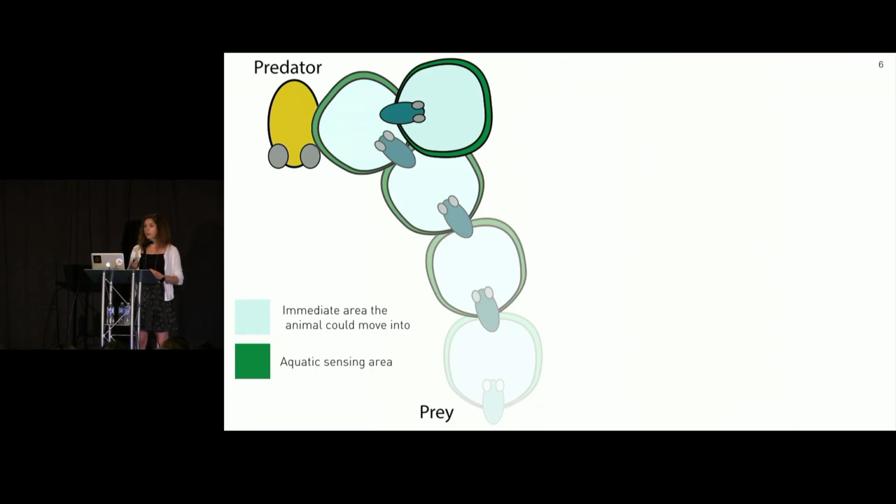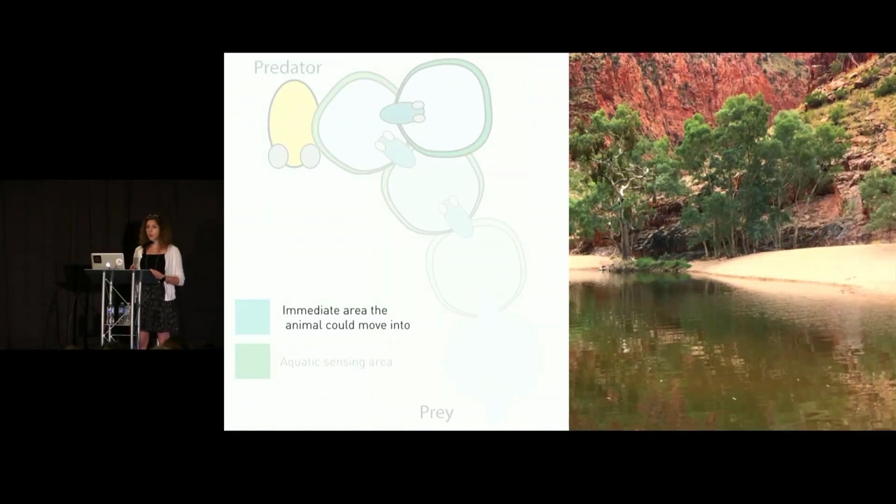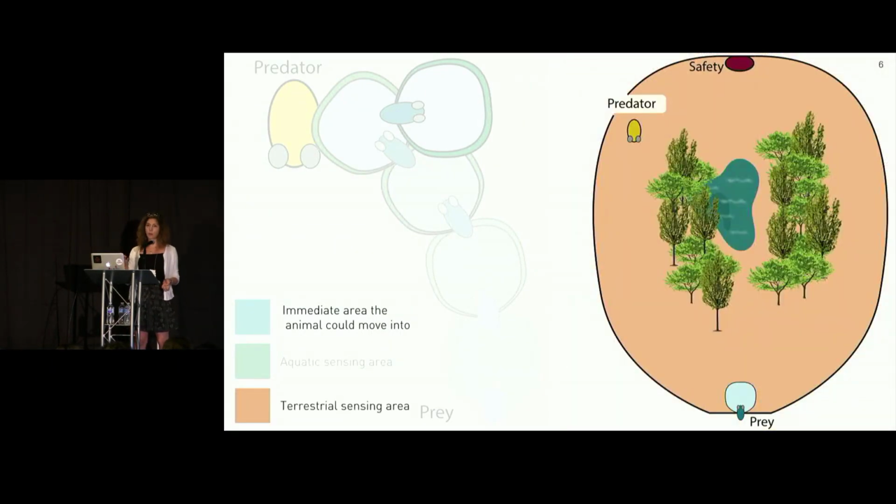On the other hand, animals that live in a terrestrial visual ecology and again move about a body length per second can see hundreds of body lengths ahead. This means that one, they have enough time to plan, and two, they have enough information to plan over. This prey here is able to see the predator, the safety point, and all of the complexities in between to think about different trajectories to take in this environment. And given this current setup, there's one trajectory that would most likely result in success, and that is the one that hides the prey the longest.